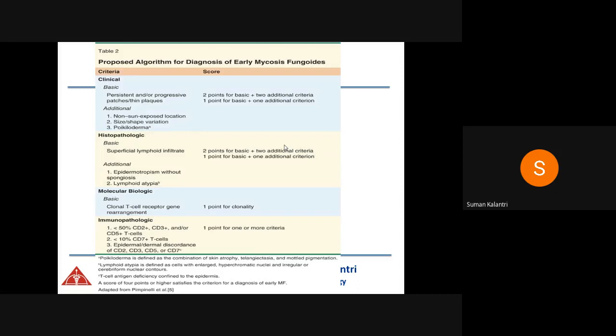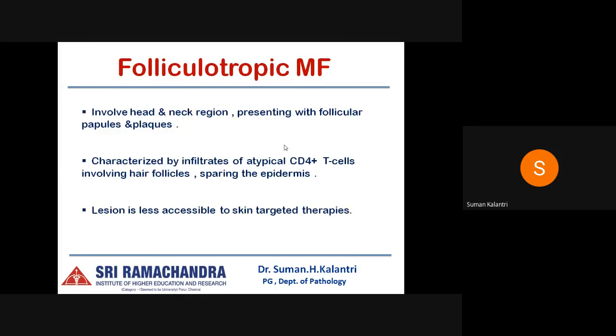And under immunopathological, when there are less than 50% CD2 positive, CD3 positive, and CD5 positive T cells, or less than 10% CD7 positive T cells, or there is an epidermal and dermal discordance of CD2, 3, 5, and 7, 1 point for one or more criteria is given. So finally, when a score of 4 or more points is achieved, this satisfies the criteria for the diagnosis of early mycosis fungoides.